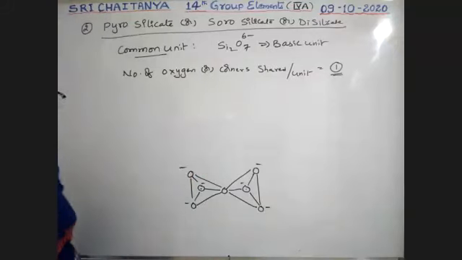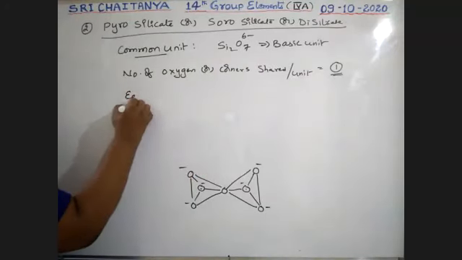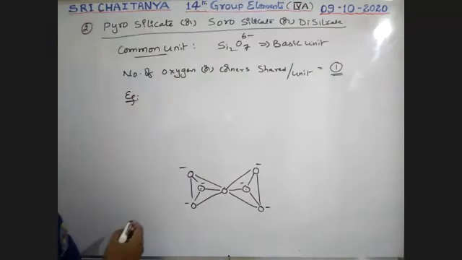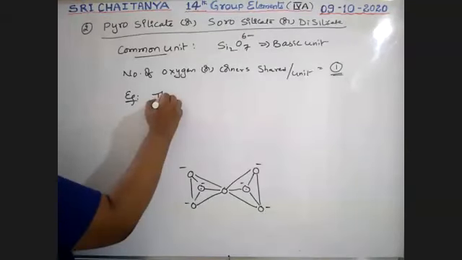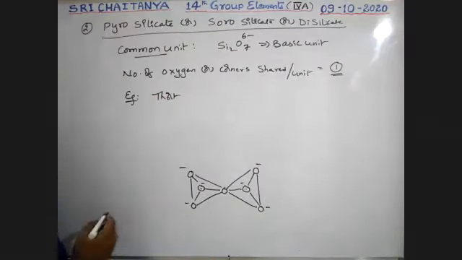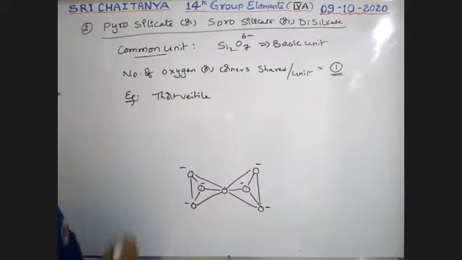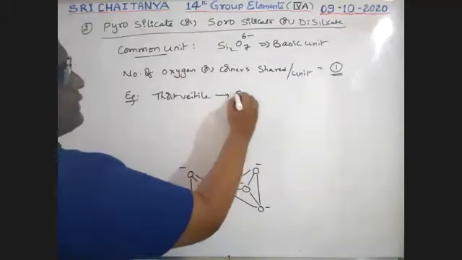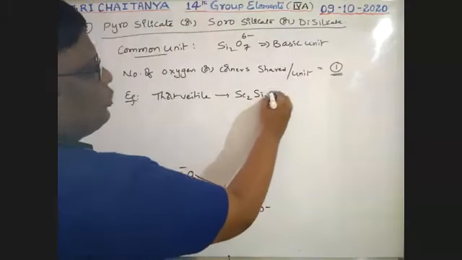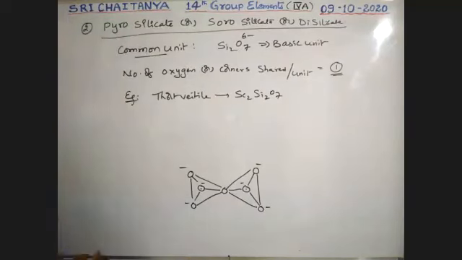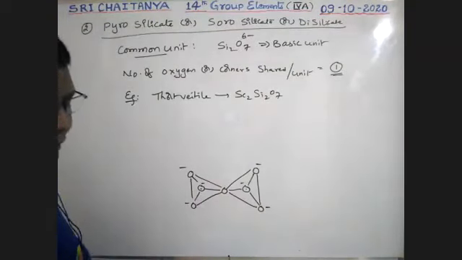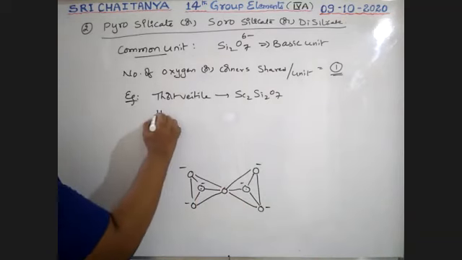The example for this one is thortveitite, formula Sc2Si2O7, so scandium disilicate, scandium pyrosilicate.